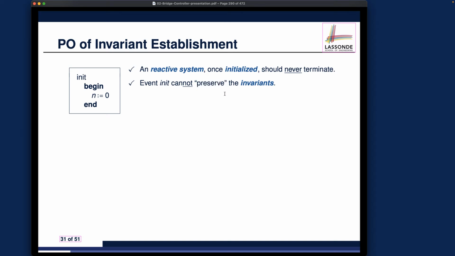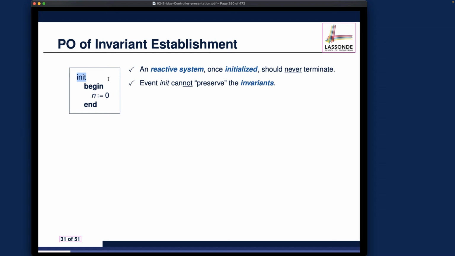When you see the proof obligations formulated as a sequent, you will see that we simply don't have the notion of preserving. Whenever you talk about preservation, you want to say I assume the invariant is satisfied in the pre-states, and then I want to prove that it's maintained in the post-states. But the problem is, for our init event, we simply don't have the notion of pre-states, because before you initialize the system, what happens before that is simply not relevant.